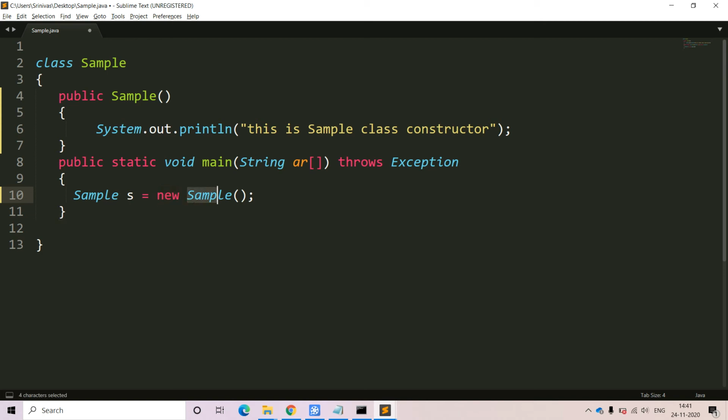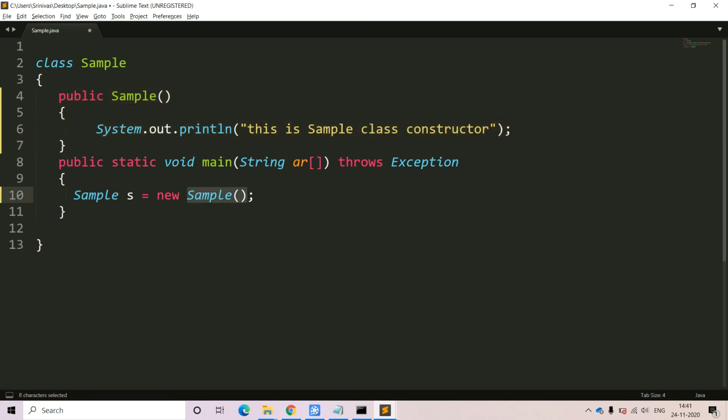and at the time of creating the object of the class, we are calling the default constructor of the class. Here the constructor name itself is sample. At the time of creation of the object, this default constructor will come into the picture. JVM will check, is there any default constructor available in the class or not? Yes, we have one default constructor with the class name sample. Due to that reason only, it will come into the picture.